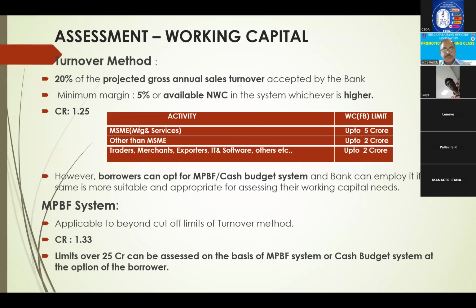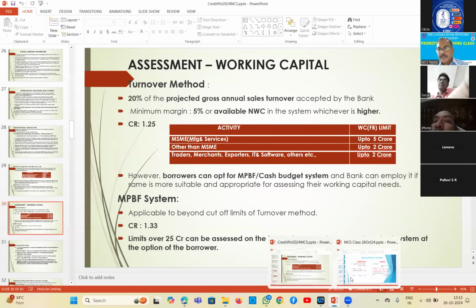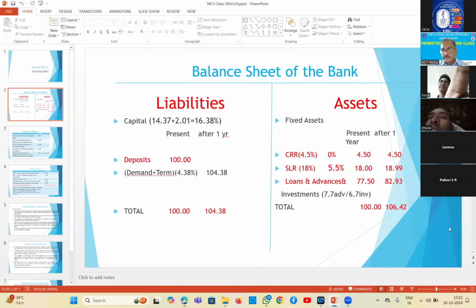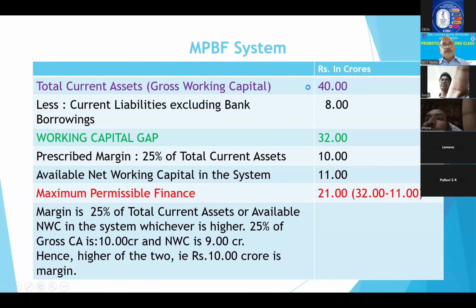This I will show you here. The other slide is there. Through that I will explain. Turnover method. Okay. Say 40 crores the party has submitted. Next year, my turnover will be this much. My sales will be 40 crores. The party has submitted the balance sheet, and next year's projections the party has given.